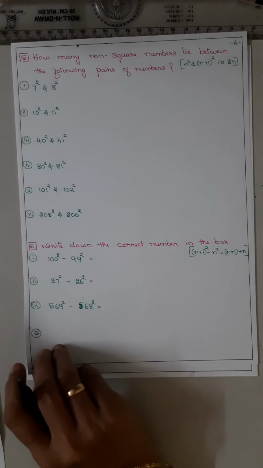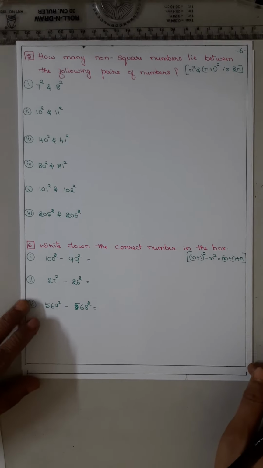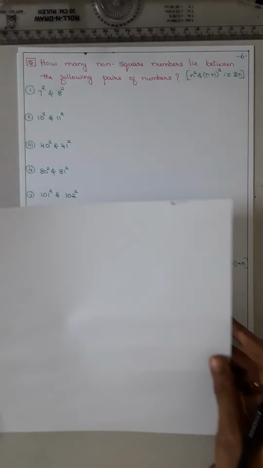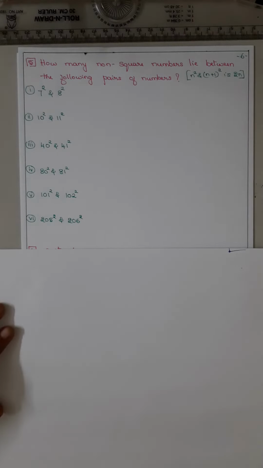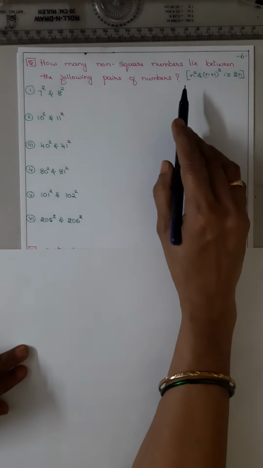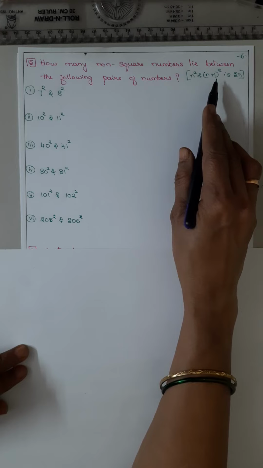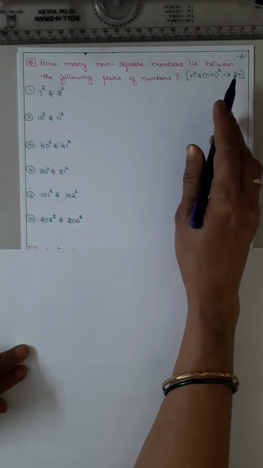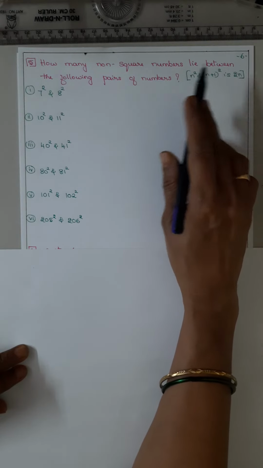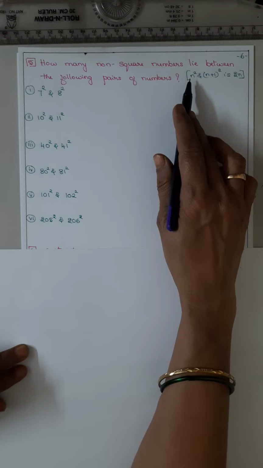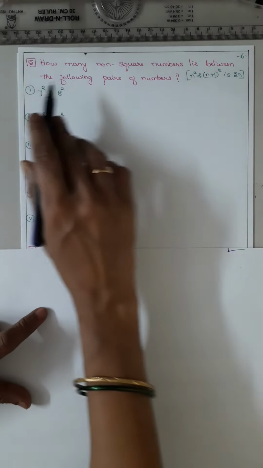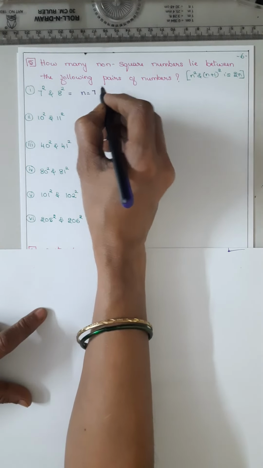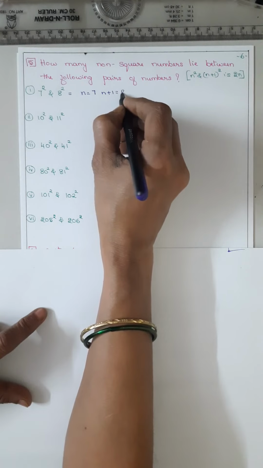Now coming to the fifth sum. How many non-square numbers lie between the following pairs of numbers? Non-square numbers, we have read in the facts. That is, between n squared and n plus 1 squared, that means between 1 squared and 2 squared, how many non-square numbers come? 2 into the first number, isn't it? So 7 squared and 8 squared are given. So here n is equal to 7, n plus 1 is equal to 8.